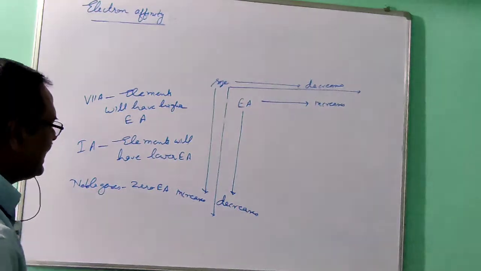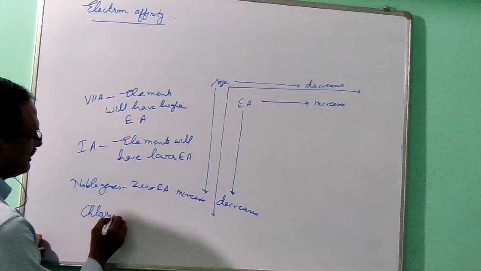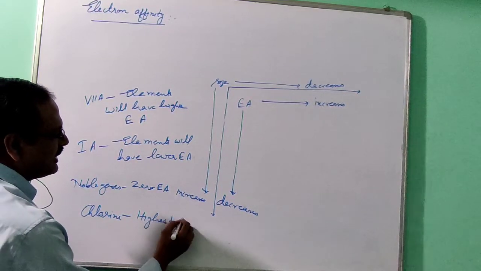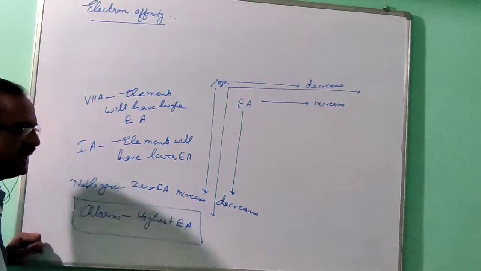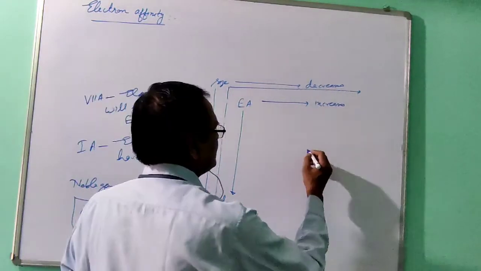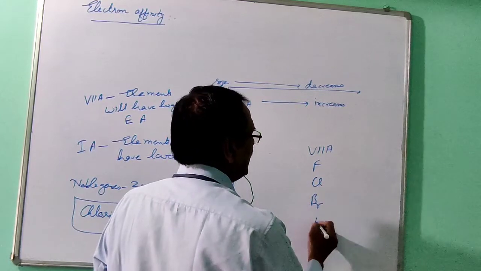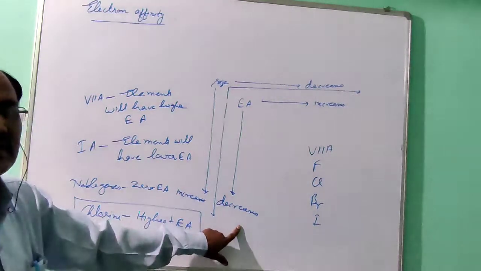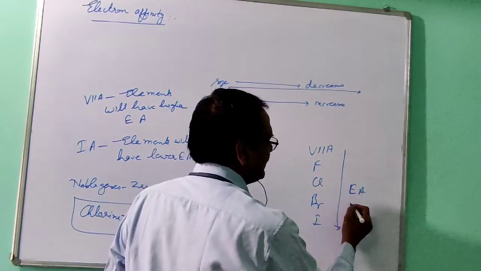Now which element has the highest electron affinity? Chlorine, very important question. Chlorine has the highest electron affinity. In all the known elements, chlorine has the highest electron affinity. Now one question for you, just to see 7A: F, Cl, Br, I. In a group you have studied that electron affinity decreases.